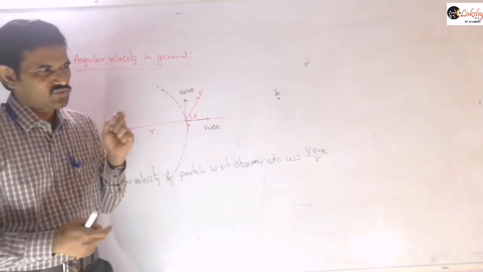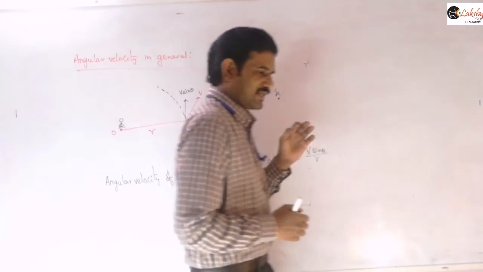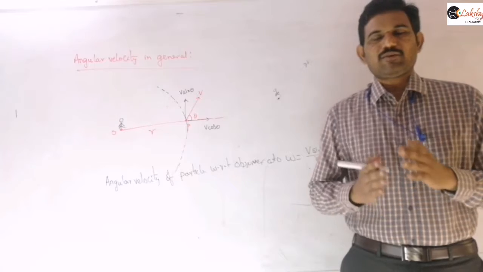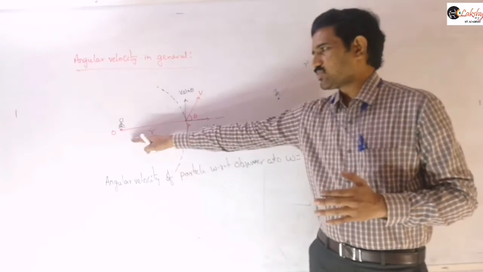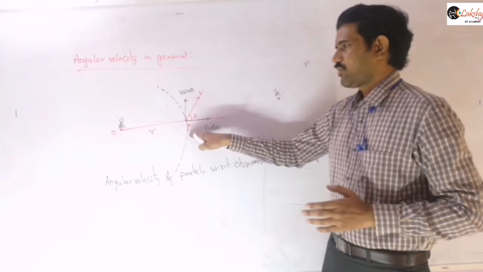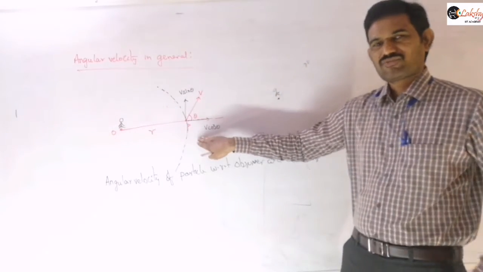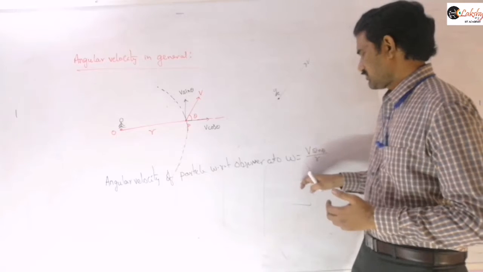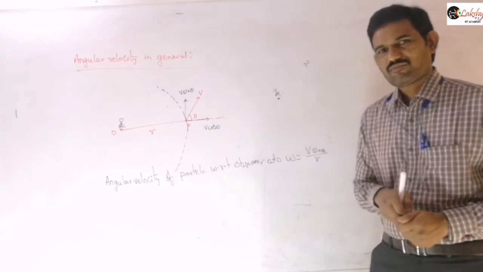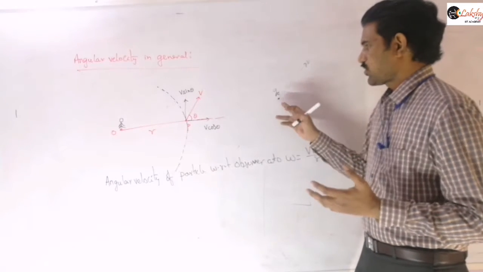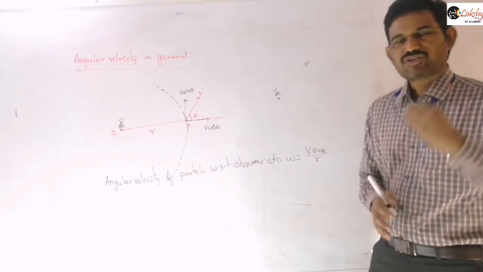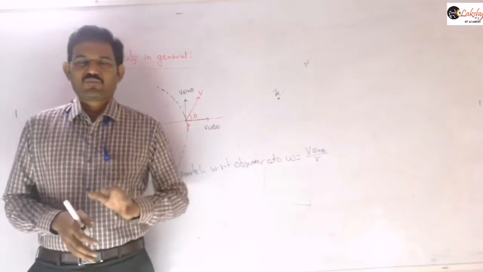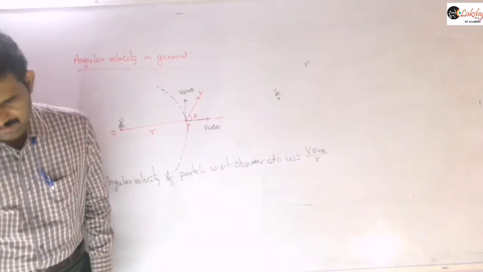So in order to define the angular velocity when the particle is in linear motion, there must be a component of velocity perpendicular to the line joining this observer and this particle. So there must be at least one component perpendicular to this direction. If any such component is there, then we divide that component by the perpendicular distance. This is our perpendicular distance, r value. Otherwise, if there is no such component, then there is no angular velocity. That means with respect to that person, there is no angular motion. The person cannot observe any angular motion, and directly observes that linear motion only, right?